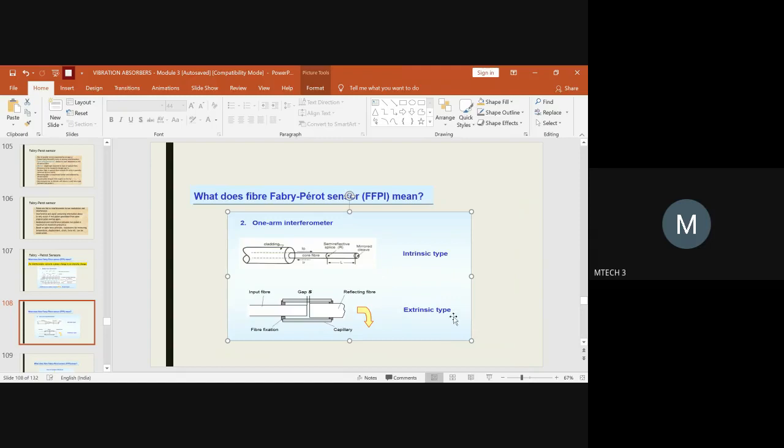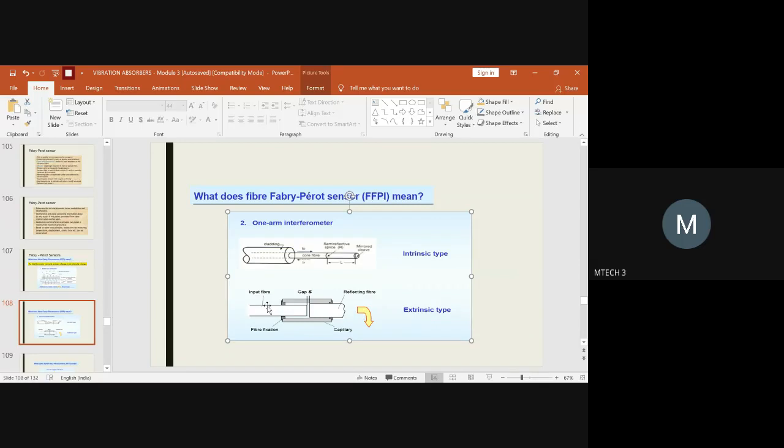In the case of the extrinsic type, you will be having a core, this is the core of the input fiber, and then you will be using a fiber fixation. This fixation helps to connect to a capillary tube here. After that, instead of having a cladding here, you will be having a reflecting fiber. So you have one input fiber and one reflecting fiber.